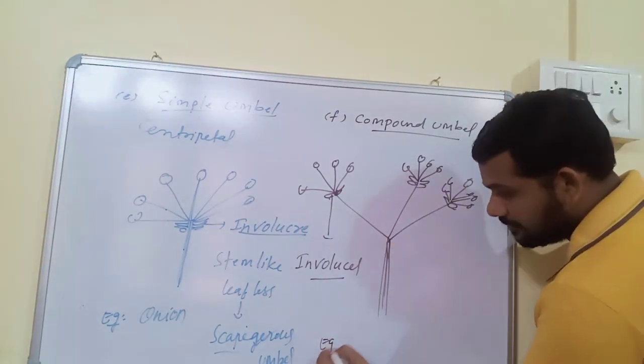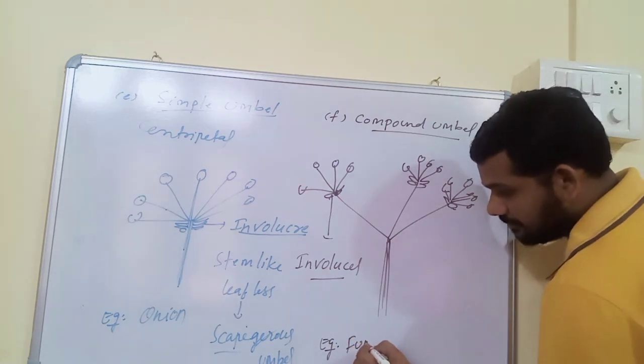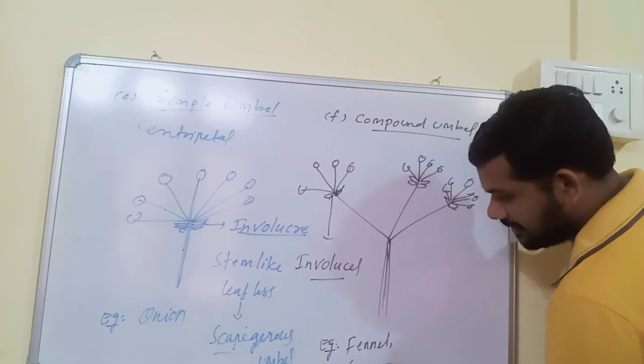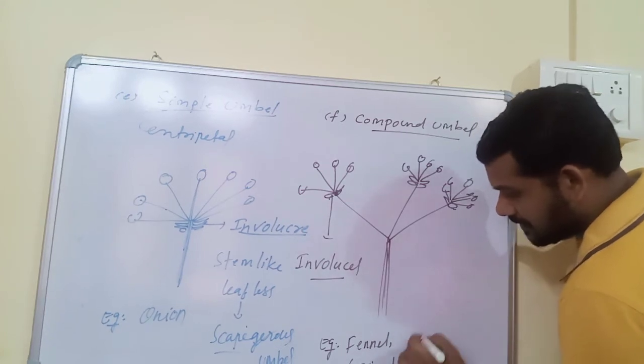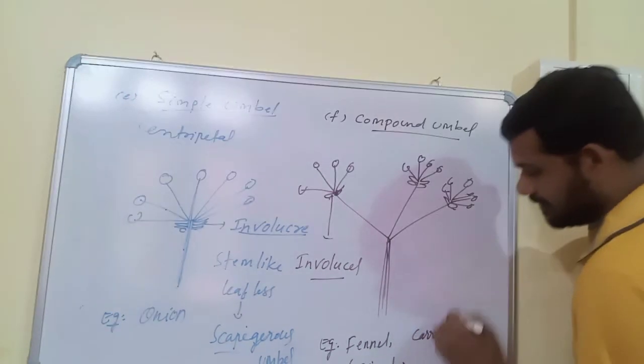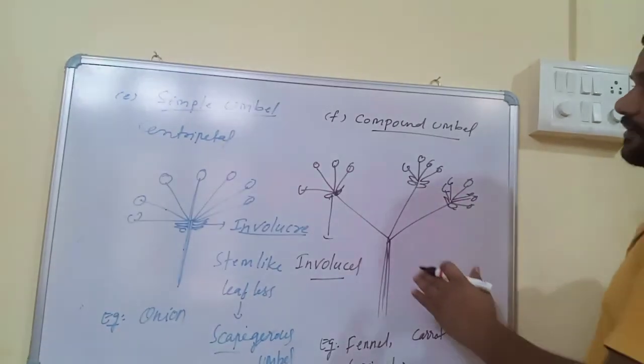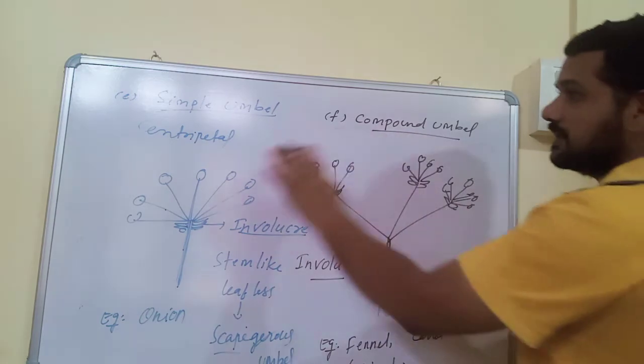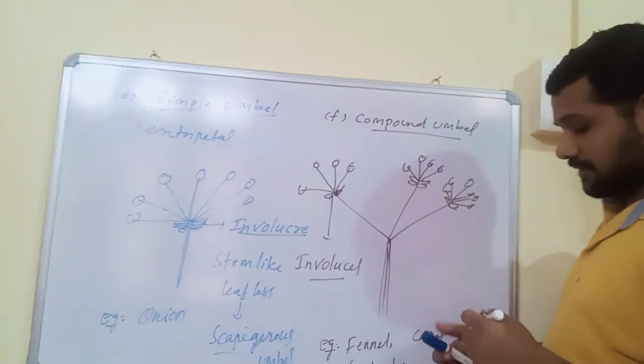And this kind of inflorescence is present in fennel, coriander, carrot. These are the examples. In compound umbel, each branch of compound umbel is similar to simple umbel.